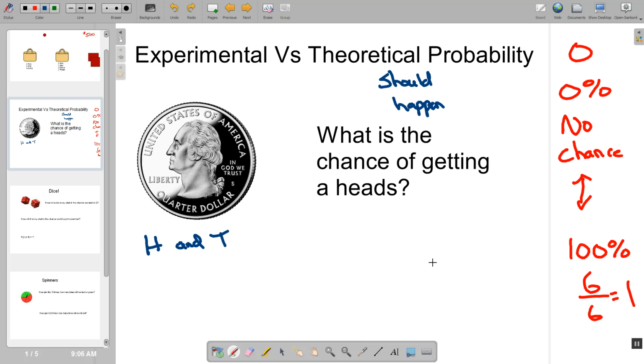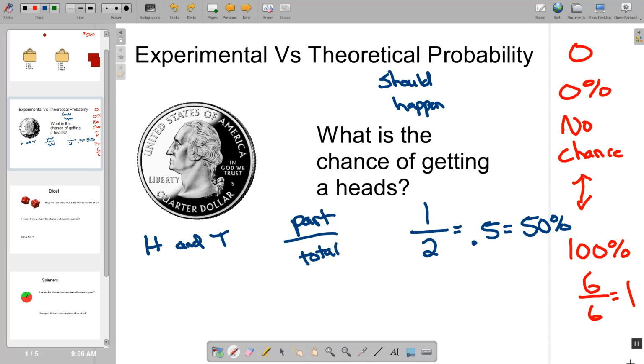So when I write the fraction, I like to think of what we call part over total. So we're looking for a heads. There is one side of a coin that has heads. So that's 1. And there are 2 total sides of the coin. So we have 1/2. Now, like I said before, probability can be written as a decimal or as a percentage. Well, we know that 1/2 is the same as 5/10, and 5/10 is the same as 50%. So that would be the theoretical probability of getting a heads.